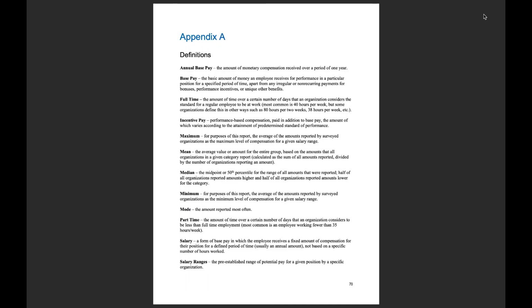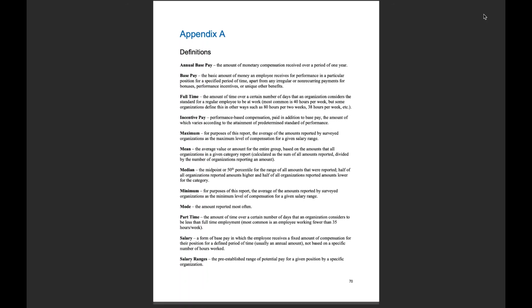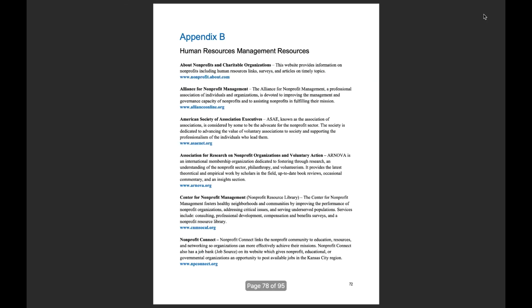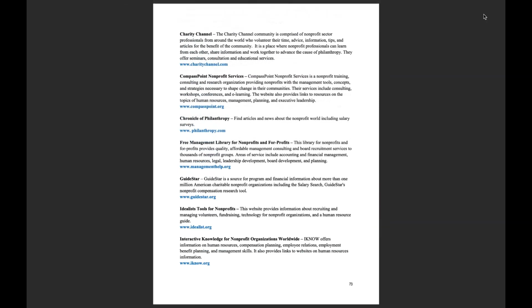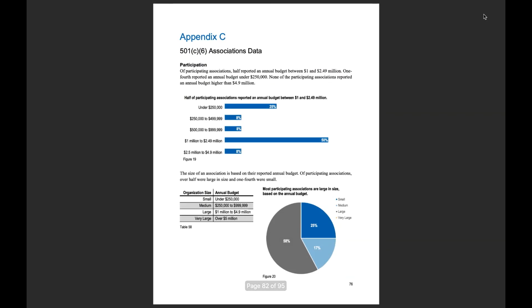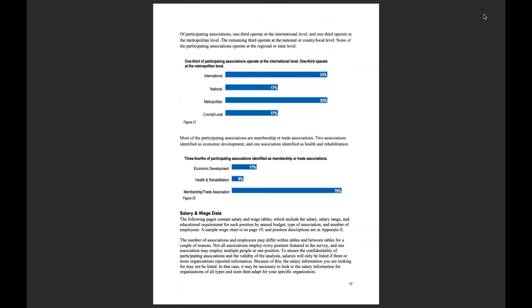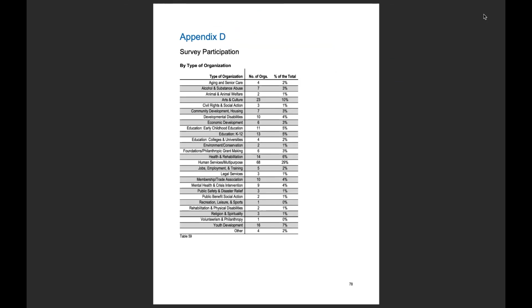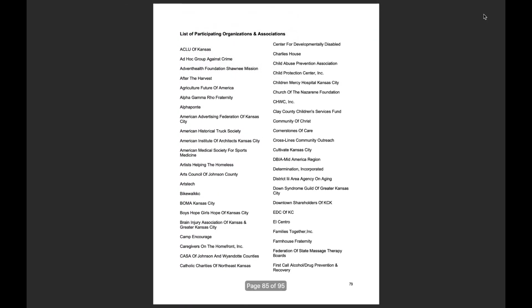After the salary tables, we have the appendices. Appendix A offers the definitions of some of the terms we use throughout the report. Appendix B offers a list of HR management resources. Appendix C is 501c6 association specific data. And Appendix D is survey participation, the number of organizations by type of organization and the percentage of the whole. Here we have a list of participating organizations and associations.